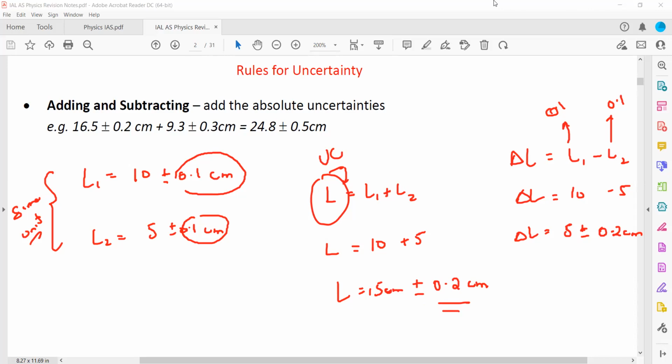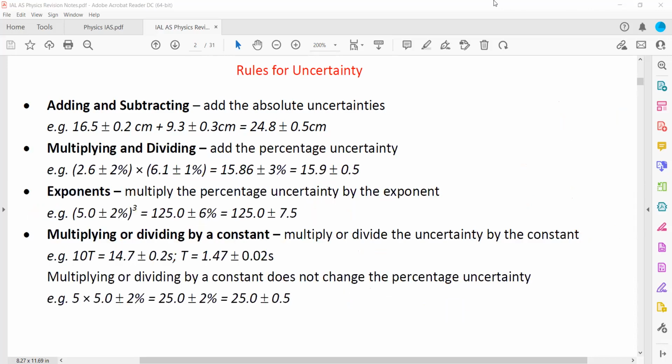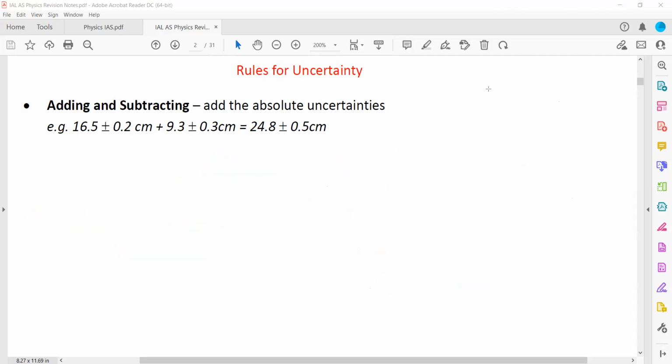Yes, sir. Same way, here is another example of addition and subtraction, but this one I want you to solve. Say we measure T1, a temperature, which was 30, and the temperature uncertainty is 0.5. And we measure T2, say it was 50. And the uncertainty is also 0.5. The uncertainty of each is 0.5.